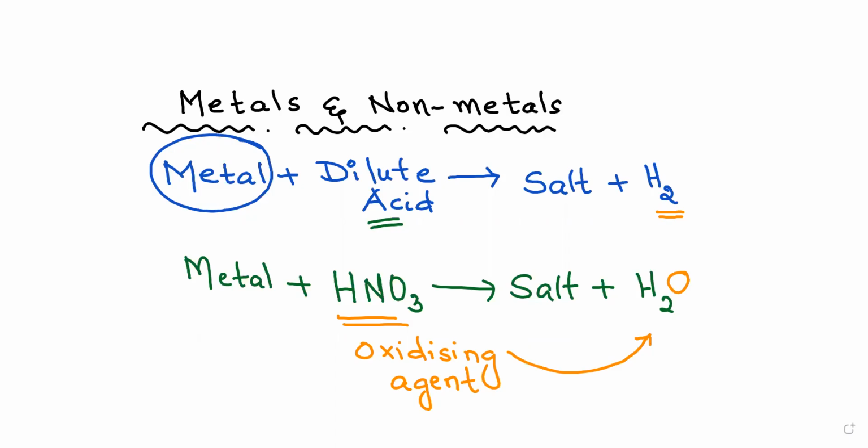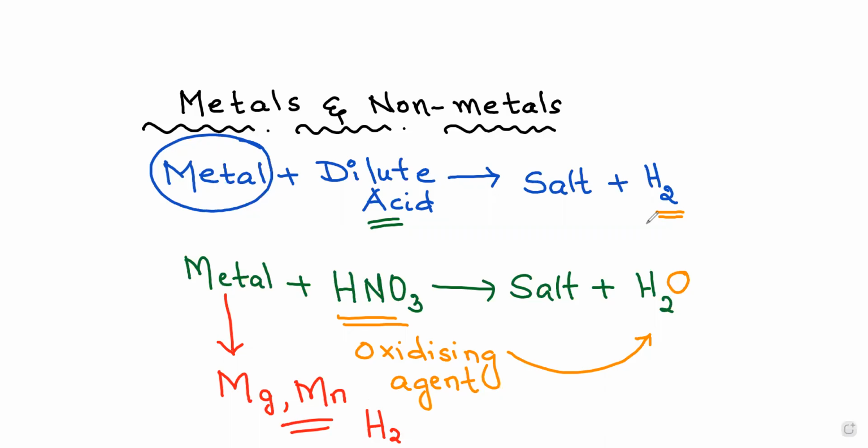Okay. So the happy thing is that there are two metals, exceptions for this also. That is magnesium and manganese. These two metals will release hydrogen gas. It will not convert it into water. So this is the third reaction of metals, that means metals reacting with acid. Normally it gives you salt plus hydrogen gas.